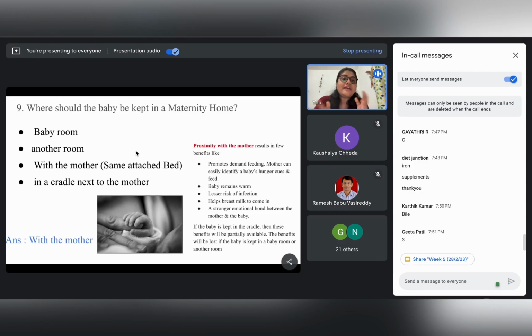It also creates a very strong emotional bond between the mother and the baby, right? These are very important advantages of skin to skin contact or proximity between the mother and the child. So, in general, we need to remember that a newborn child should always be kept with the mother.